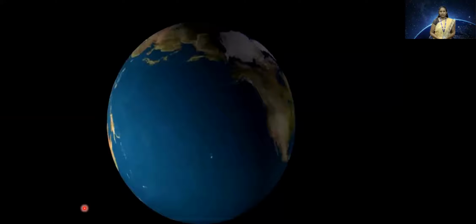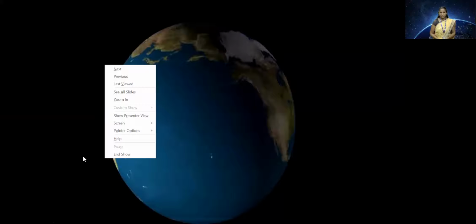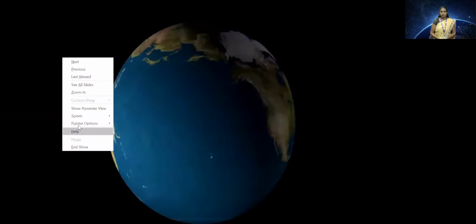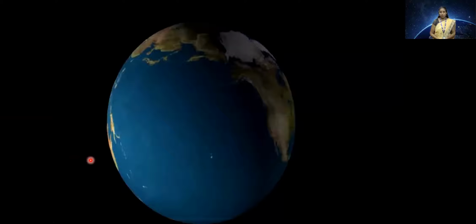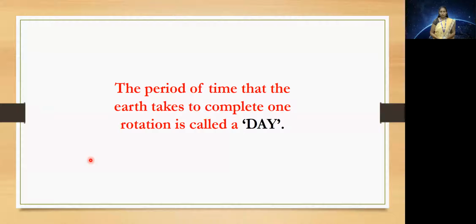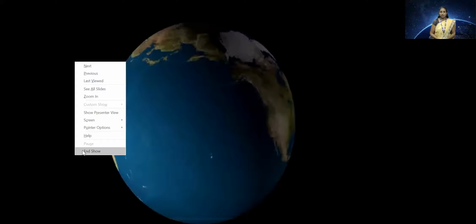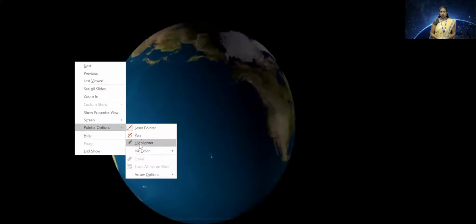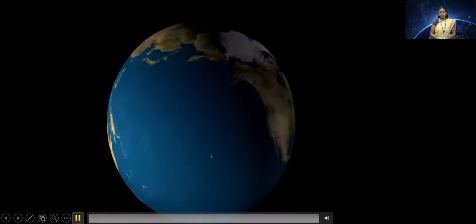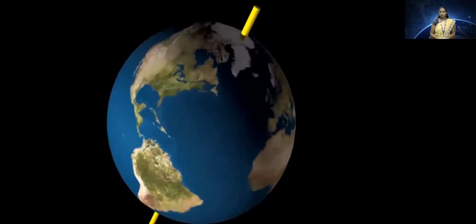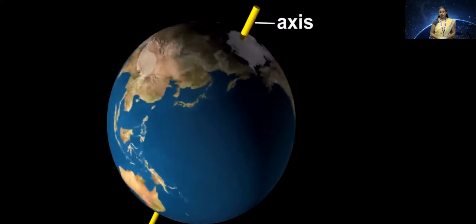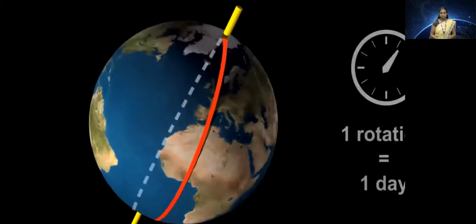Here is our planet Earth. As we can see in the video, the Earth is rotating around itself. This rotation occurs from west to east. So the Earth always spins from west to east. This movement of Earth is known as rotation of Earth. Let's have a look at it. This is our planet Earth moving from west to east around an axis which is actually an imaginary line.